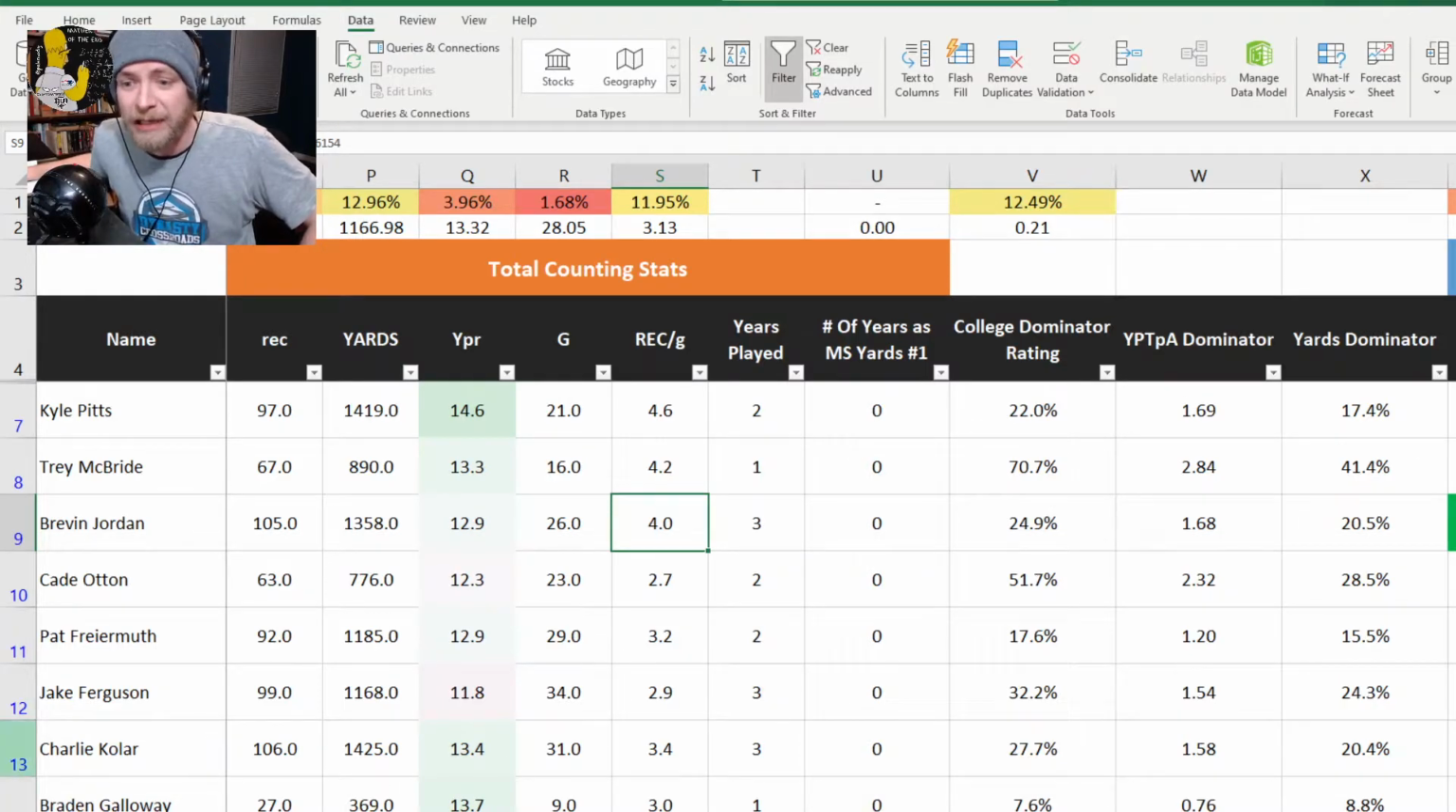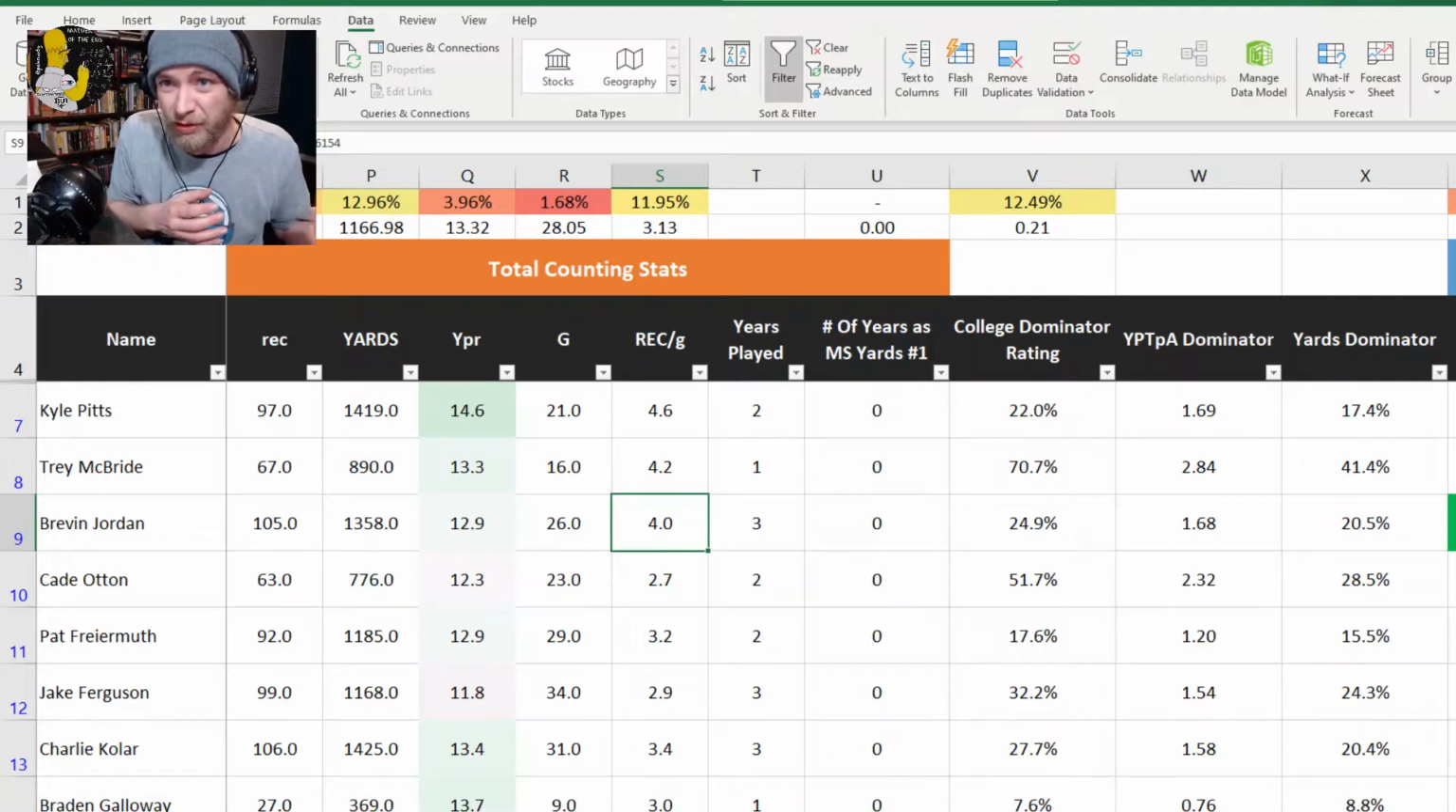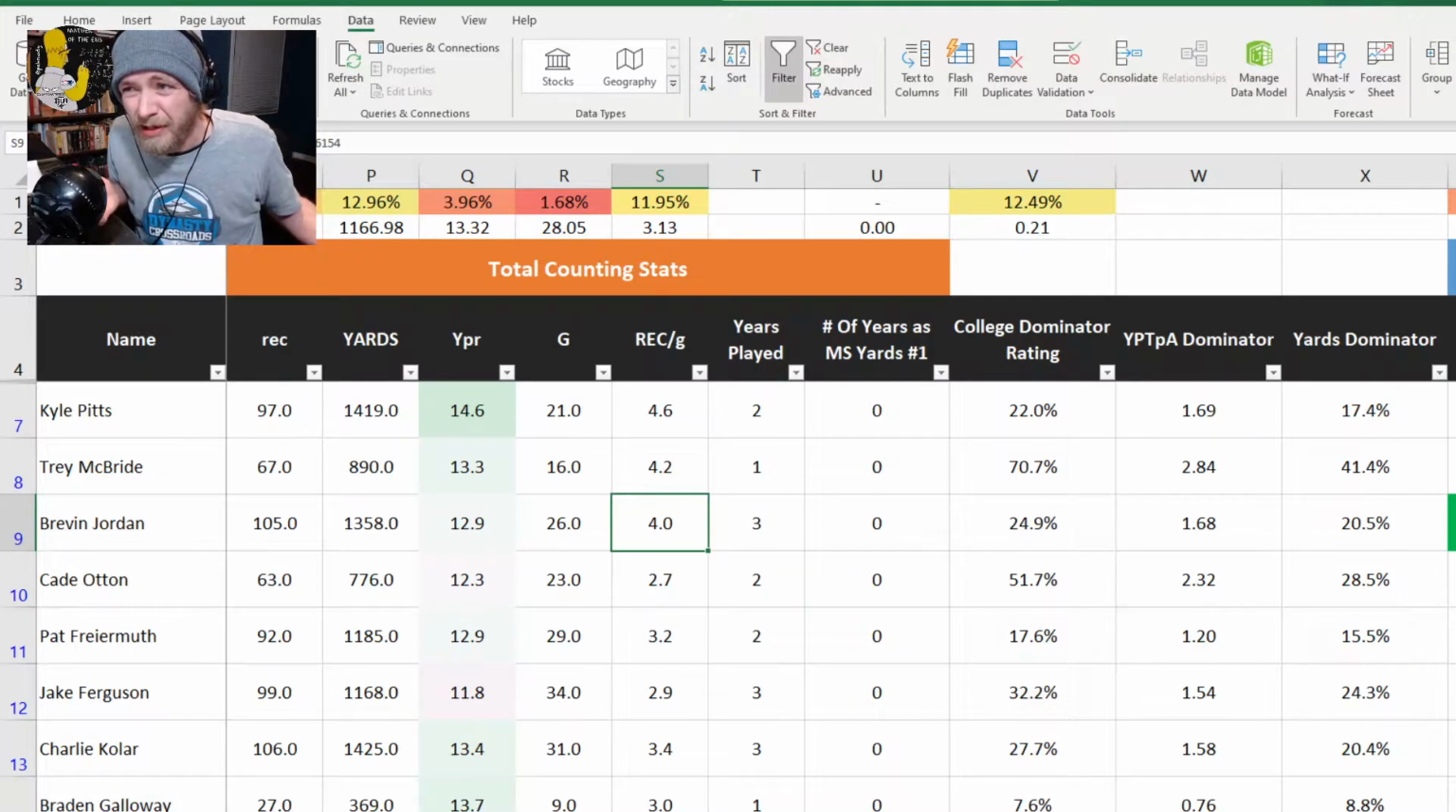So if you have been given the impression that Kyle Pitts was a productive receiver and Brevin Jordan wasn't, that's wrong. Brevin Jordan was a very productive receiver. Not as productive as Kyle Pitts, although I think we can make the case. But at least they were both productive. They both tick that box very, very well.